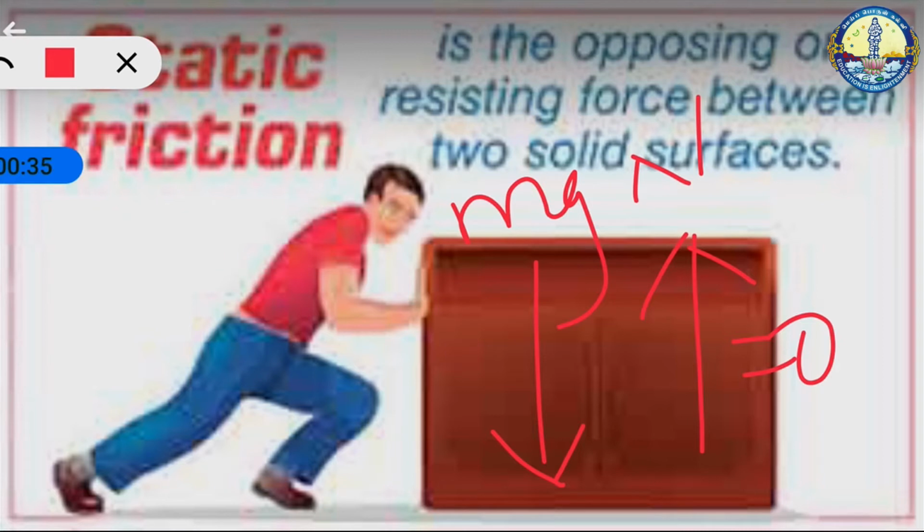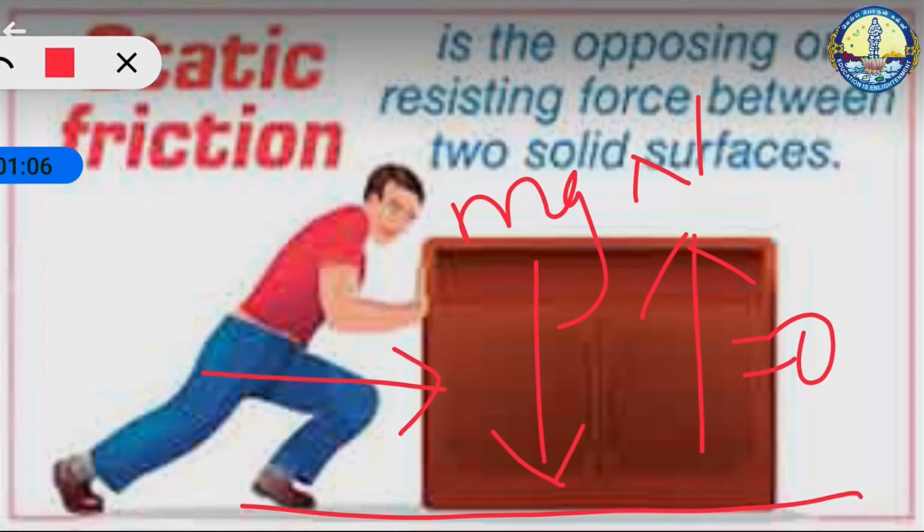If some external force is applied on the object parallel to the surface on which the object is at rest, the surface exerts an exactly equal and opposite force on the object to resist its motion and tries to keep the object at rest. It implies that the external force and the frictional force are exactly equal and opposite. Therefore, no motion parallel to the surface takes place.